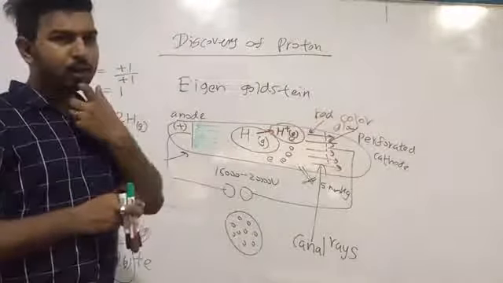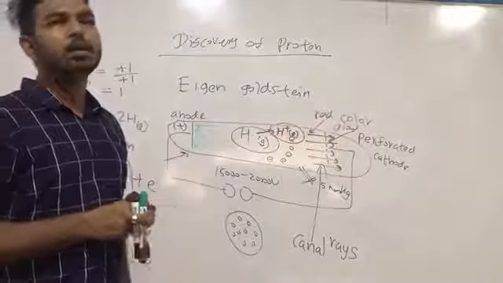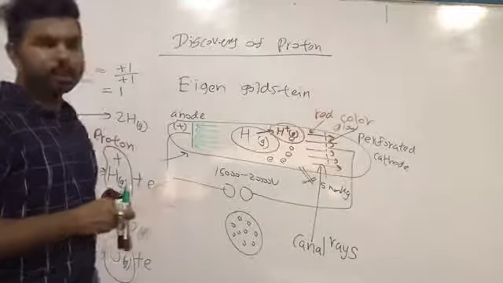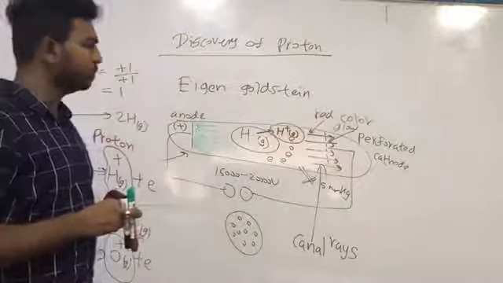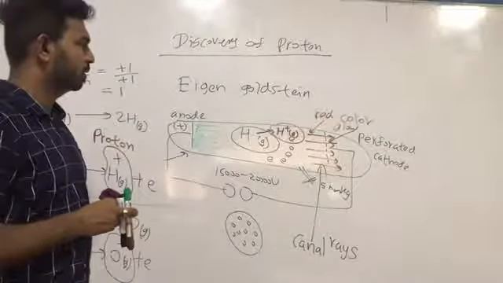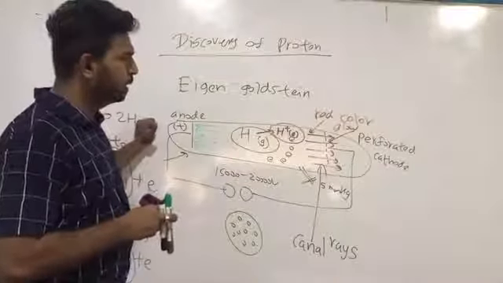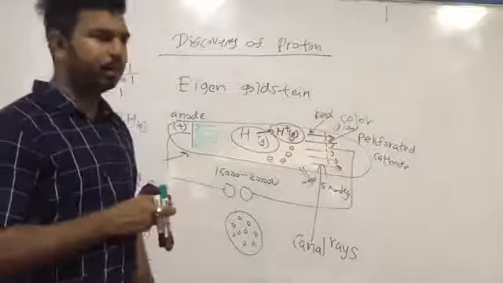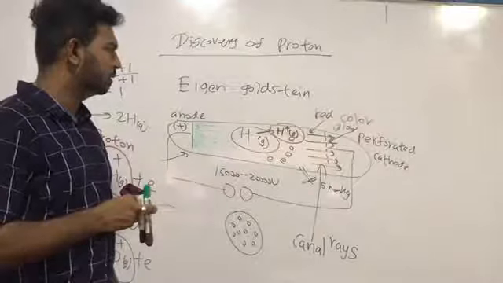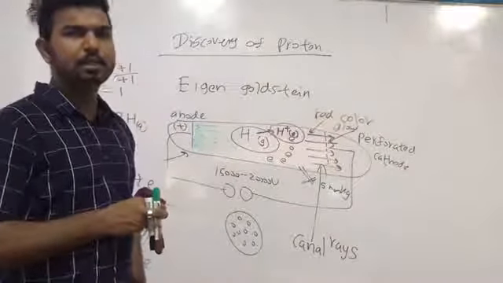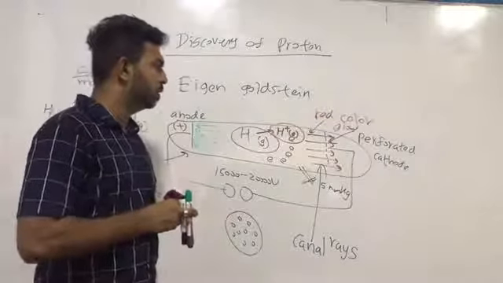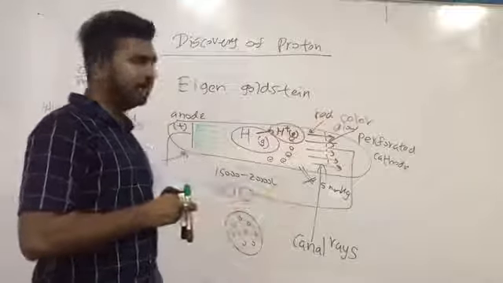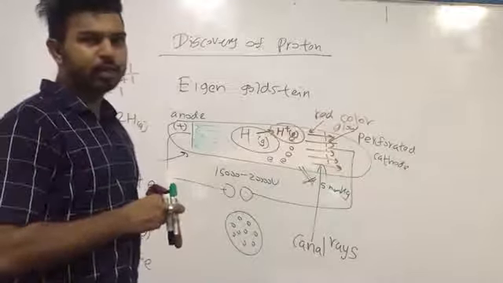Write a note. Eugen Goldstein used cathode ray tube with a perforated cathode, and observed some new glow by the side of the cathode.